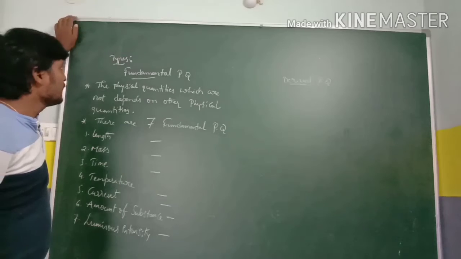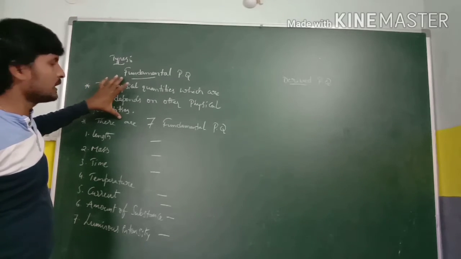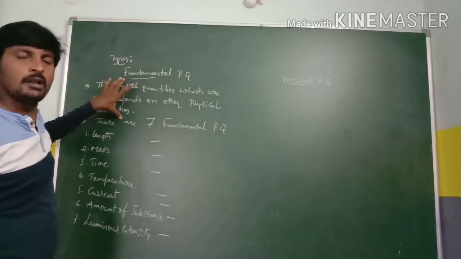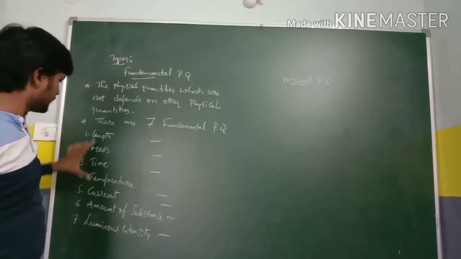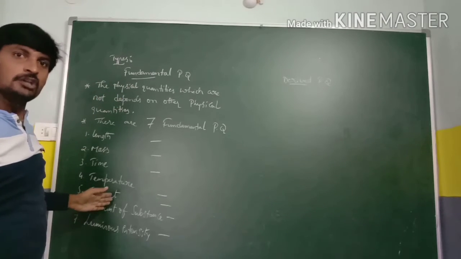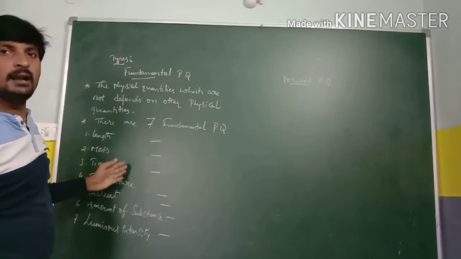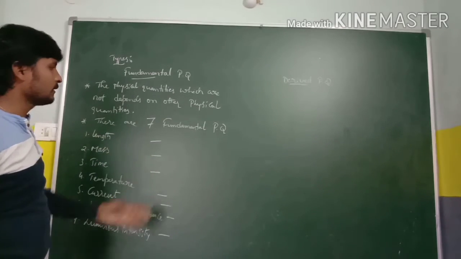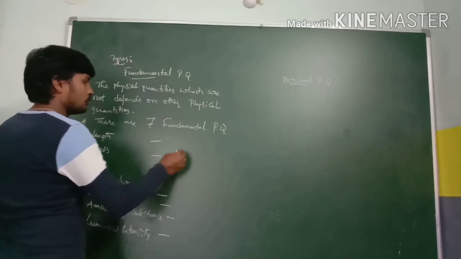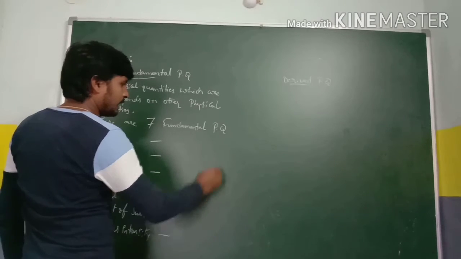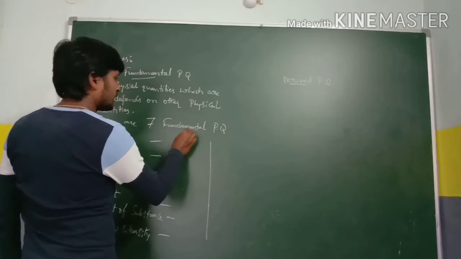The same way, the fundamental physical quantities do not depend on any other physical quantities. To measure them, there should be units, and those units are called fundamental units, which I am going to write right now. I am writing SI and CGS also.